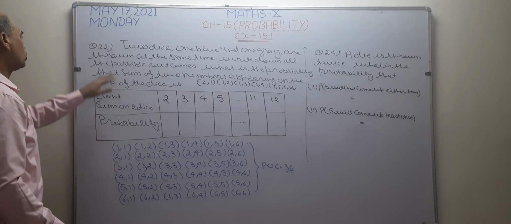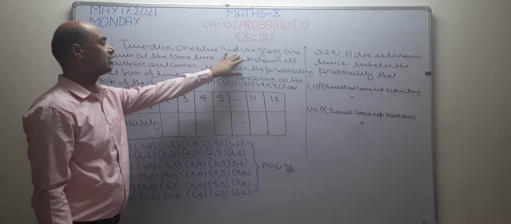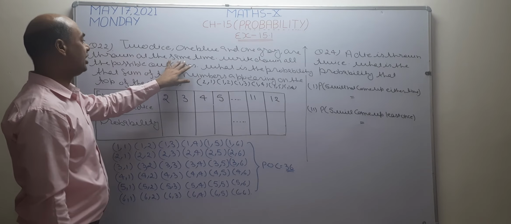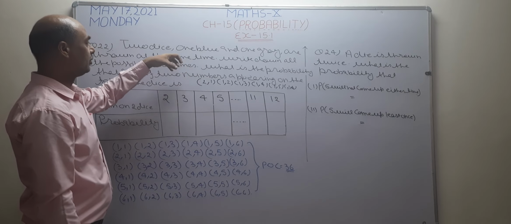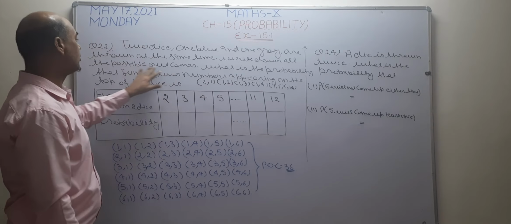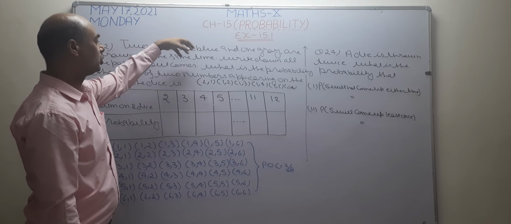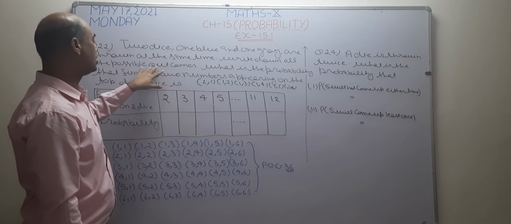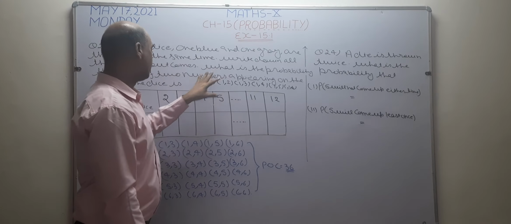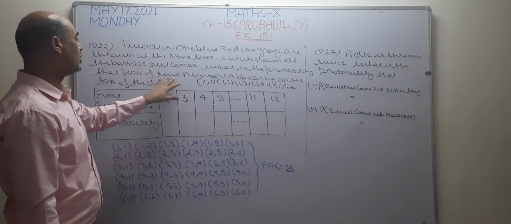Now I want to solve question number 22. See what is given: two dice, one blue, another grey, are thrown at the same time. In this question, I want to throw two dice at the same time. First, I want to write down all the possible outcomes of the two dice. When you throw two dice at the same time, what are the possible outcomes?